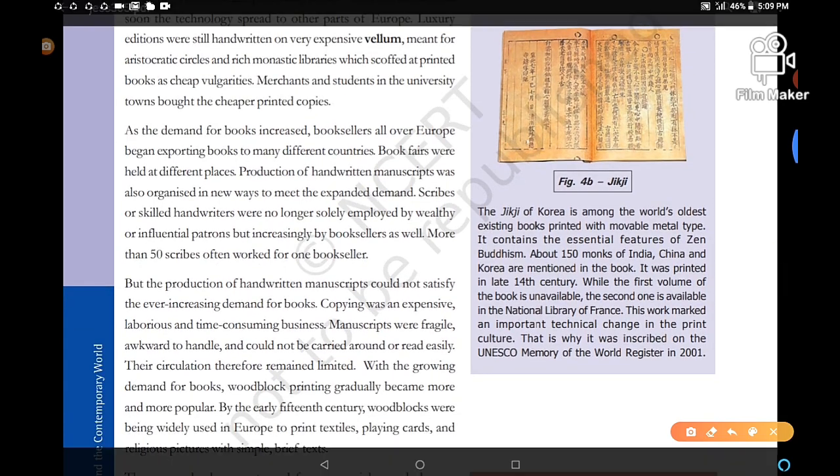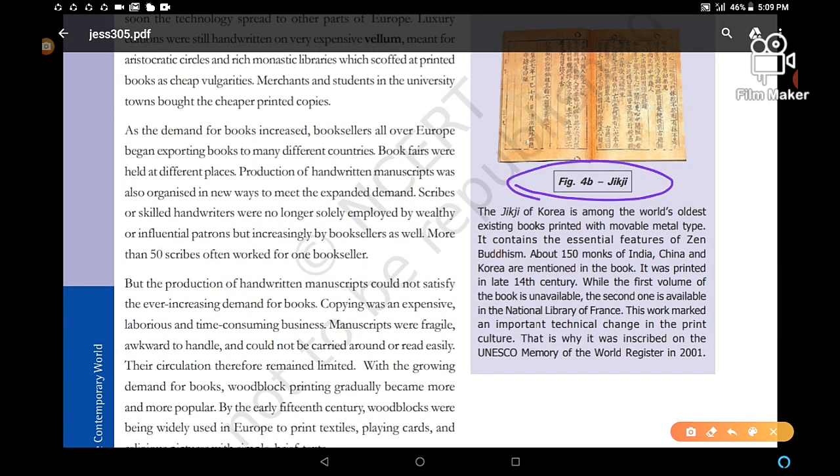Next one is Jikji. Very important. Figure 4b. Jikji is the name of a book. The Jikji of Korea is among the world's oldest existing books printed with movable metal type. It contains the essential features of Zen Buddhism. You can see about 150 monks of India, China and Korea. You have to remember these three countries, and 150 monks mentioned in the book. It was printed in the late 14th century.